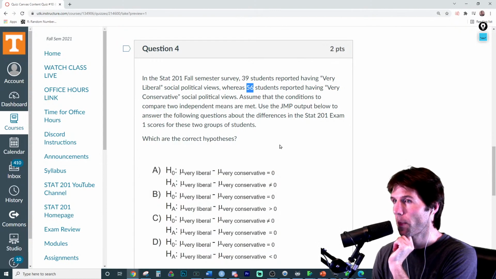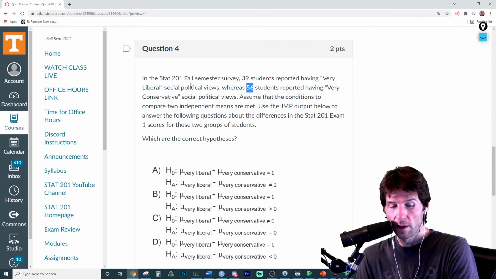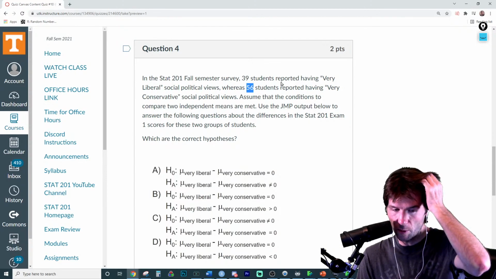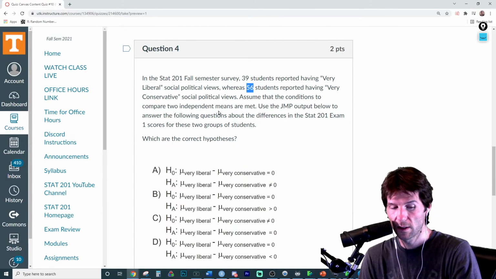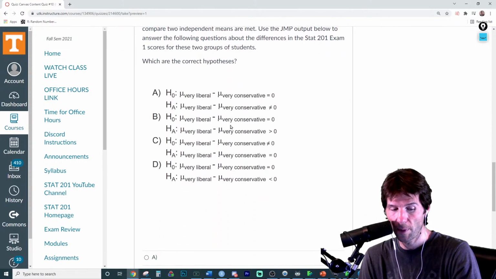It looks like we're just testing for a difference because it gives no preference right here. Unless I'm missing it, I'm trying to read it over like three times. In the stat 201 fall semester survey, 39 students reported having this, whereas 56 reported having this social political views. Assume that the conditions to compare the two independent means are met. Use the JMP output below to answer the following question about the differences in the stat 201 exam scores for these two groups. Which are the correct hypotheses?